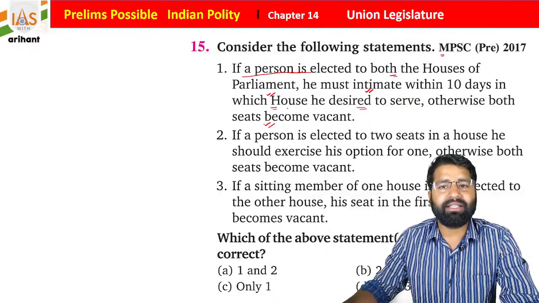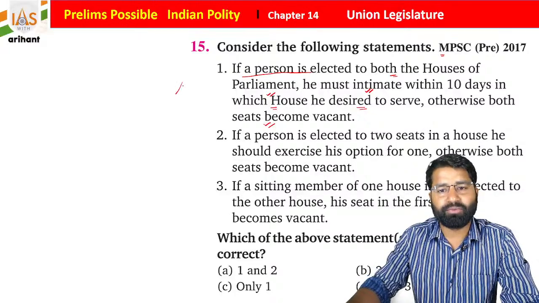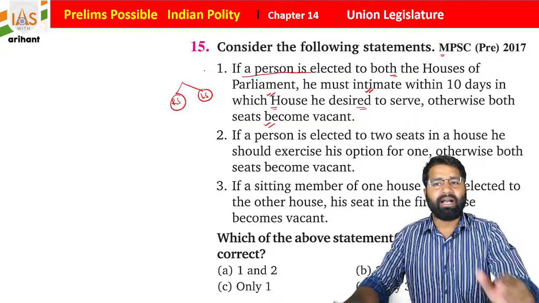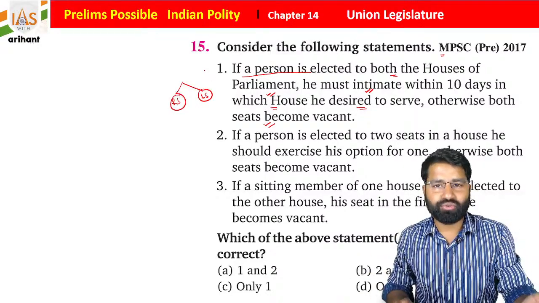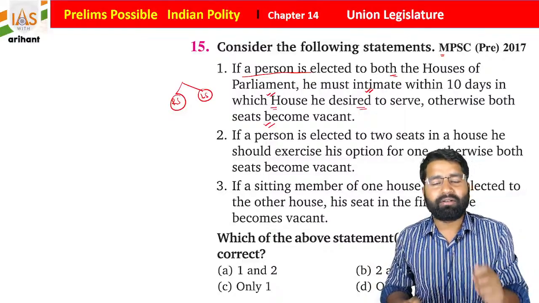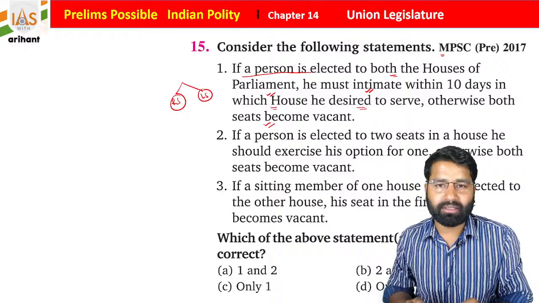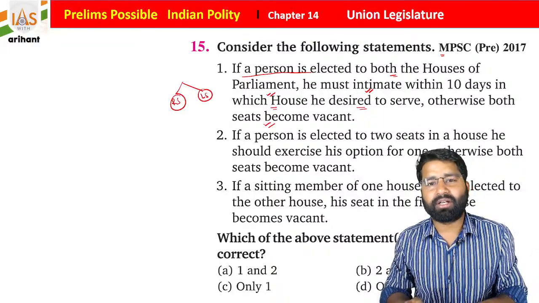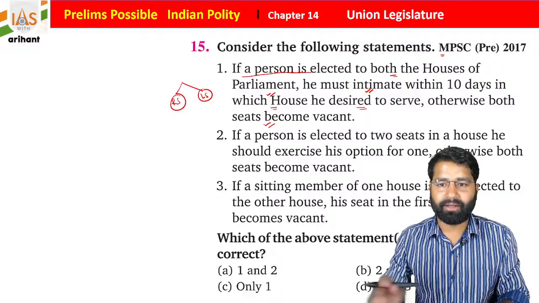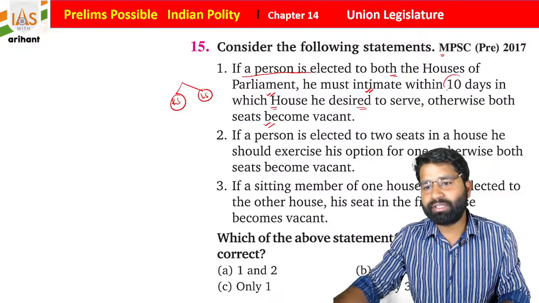So if, let's suppose, a person is chosen for both Lok Sabha as well as Rajya Sabha membership, and students, if he does not choose within 10 days, there is a time limit also, because a single person cannot be a member of both houses at the same time, so he needs to choose one house. So it needs to be done within 10 days.